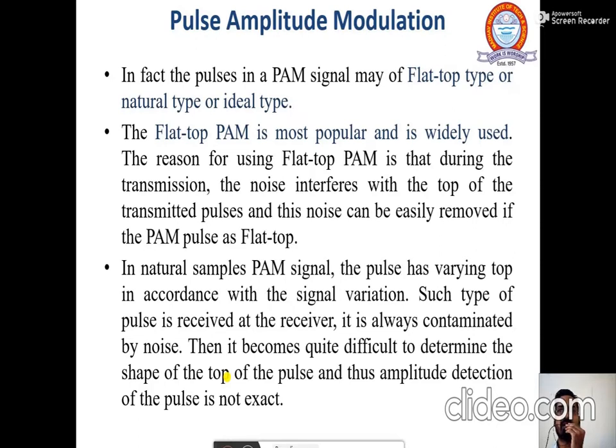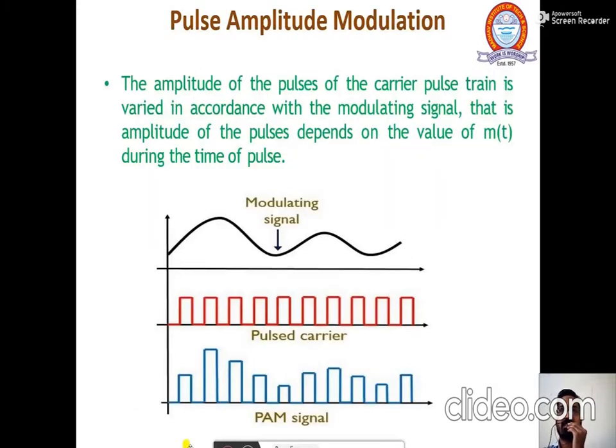While in natural pulse amplitude modulation, the pulse has a varying top in accordance with the signal variation. Such a pulse is received at the receiver and it is always contaminated by noise. Then it becomes quite difficult to determine the shape of the top of the pulse, and thus amplitude detection of the pulse is not exact. Okay, like this. This is flat top, because the top of the carrier pulse is flat.